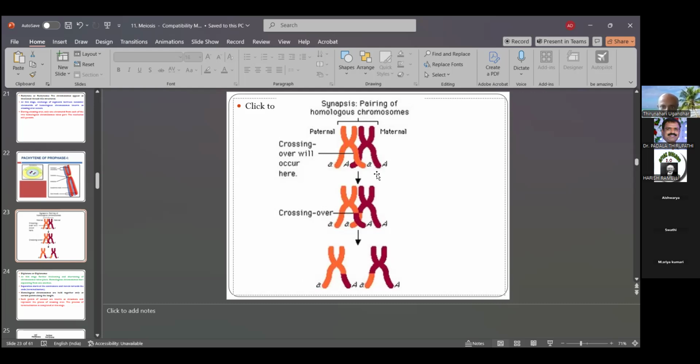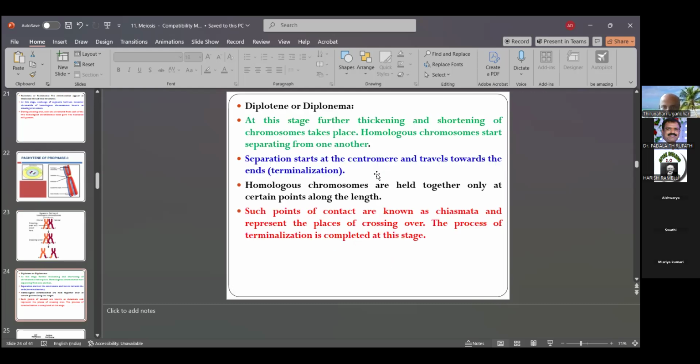In this way, synapsis is the pairing of the chromosomes, and then comes diplotene or diplonema. First leptotene, zygotene, pachytene, diplotene, then the third or fourth stages. At this stage, further thickening and shortening of the chromosome takes place. Homologous chromosomes start separating from one another.